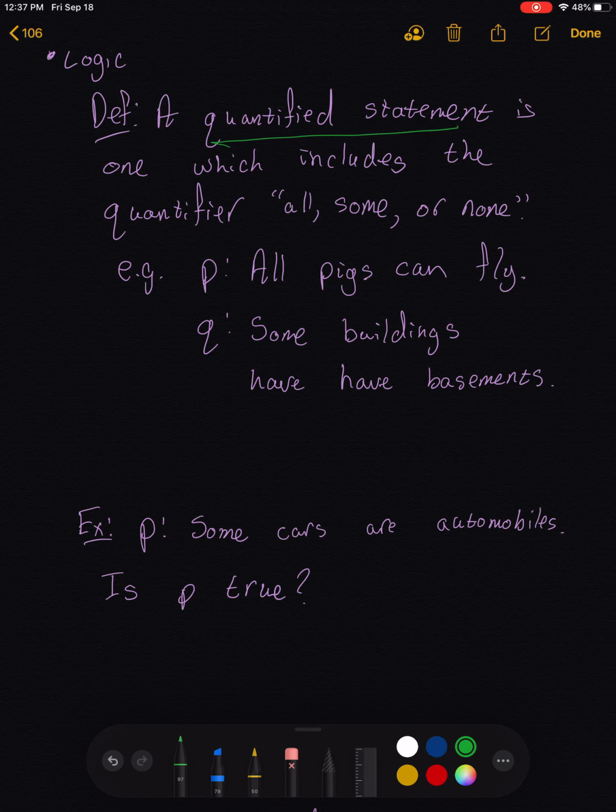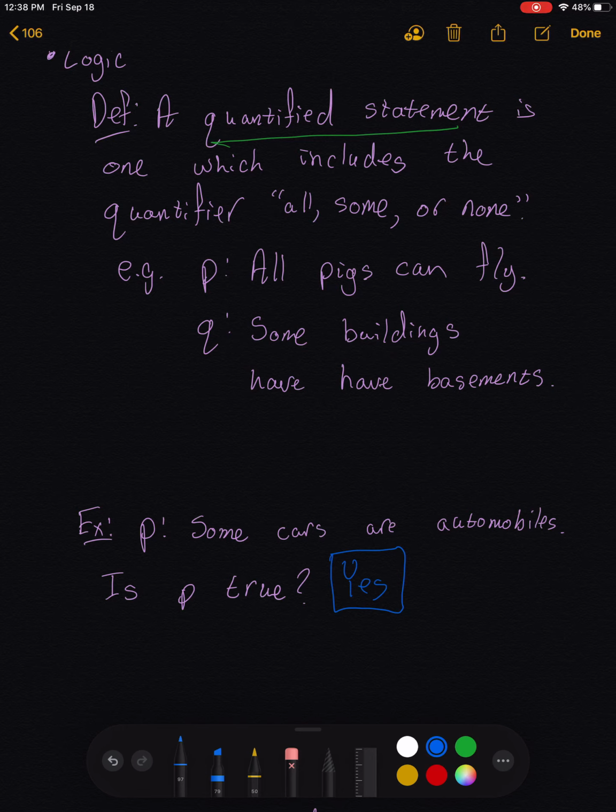The short answer is yes, and that's the correct answer, and probably your first response when thinking about that question. But if you think about it too much, you may trick yourself here. The statement is some cars are automobiles, and you could make the argument that all cars are automobiles. In that case, the statement some cars are automobiles isn't actually correct. We should say all cars are automobiles. Now, maybe you disagree with that. Maybe there are some cars that you don't consider to be automobiles, but let's just follow that line of logic. Suppose you do believe that all cars are automobiles. That would not make the some statement false.